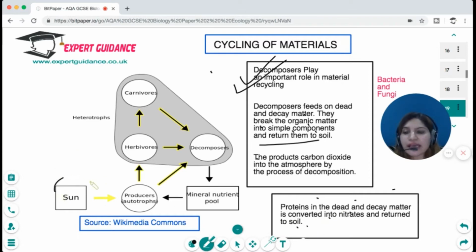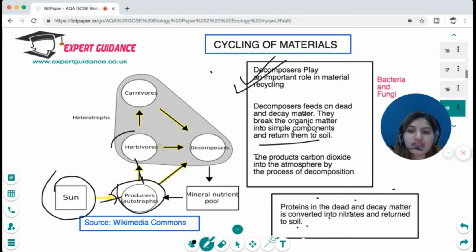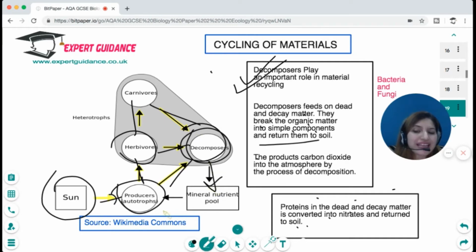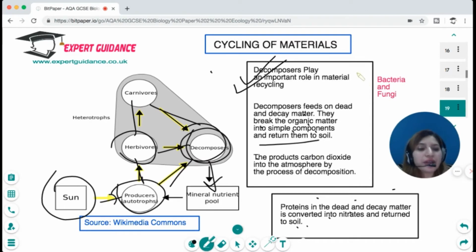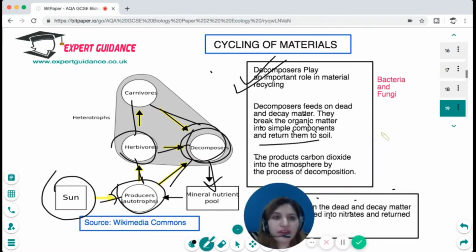So you can see the sun is the principal source of energy, which is giving energy to the producers. Producers give energy to the herbivores and carnivores, and as all of them die, it is the decomposers which break them down and return the mineral nutrient pool back into the soil, which goes to the producers. Okay, now building on that, there are two cycles in your syllabus.